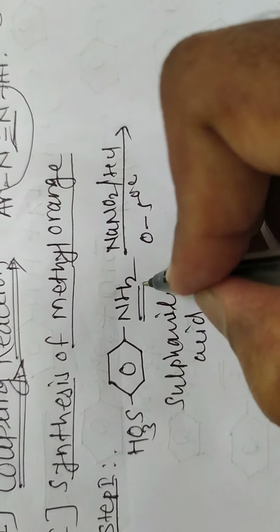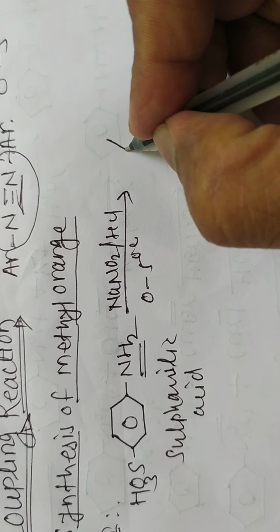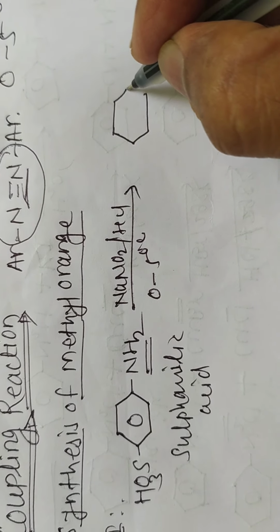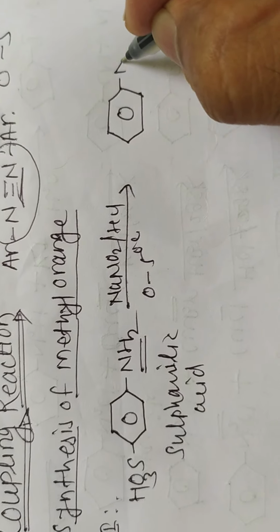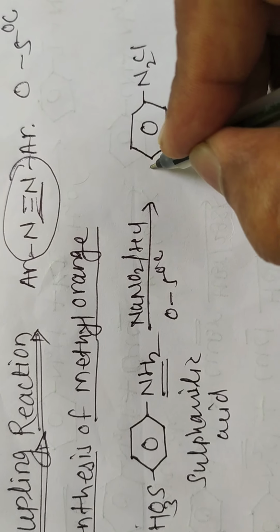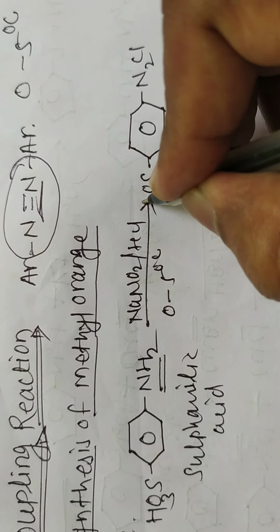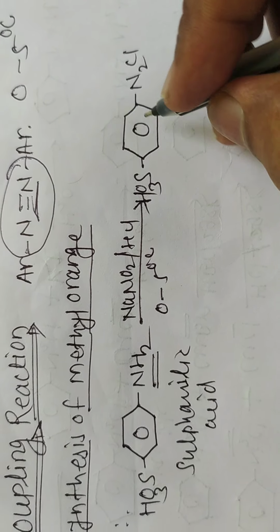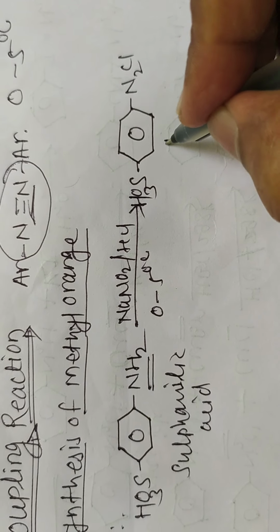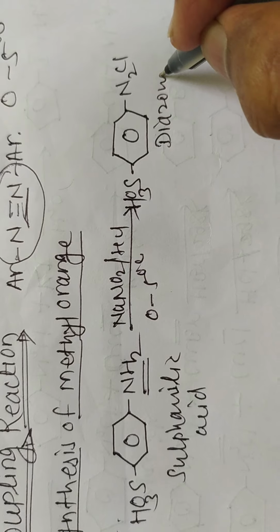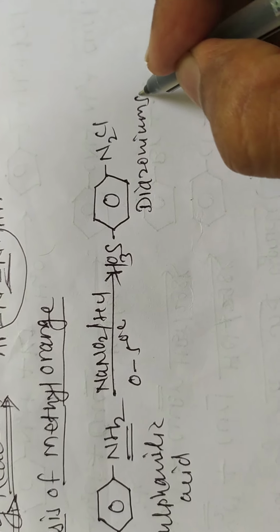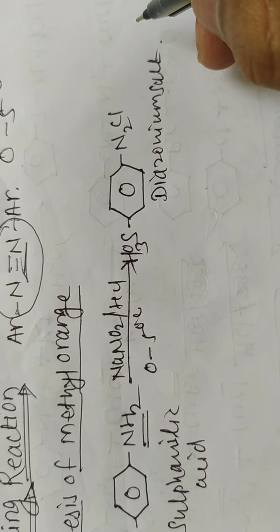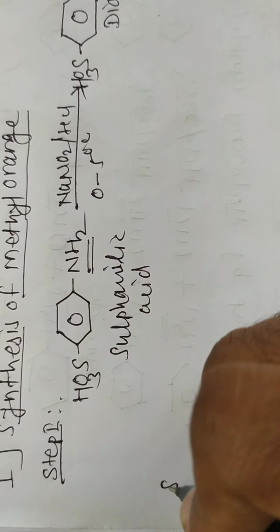Then here the primary amine gets converted into diazonium salt, means N2Cl. Here N2Cl, this SO3H is remaining as it is. This is called a diazonium salt.